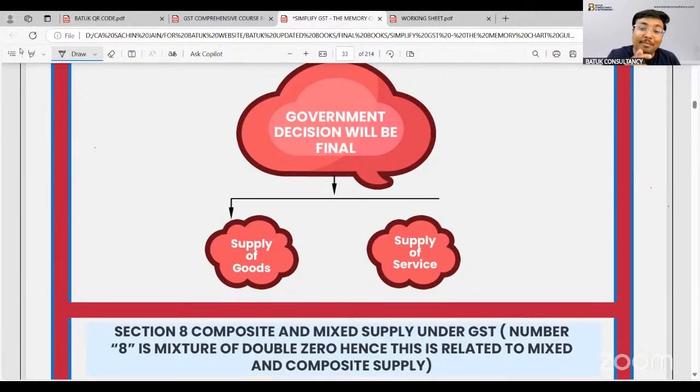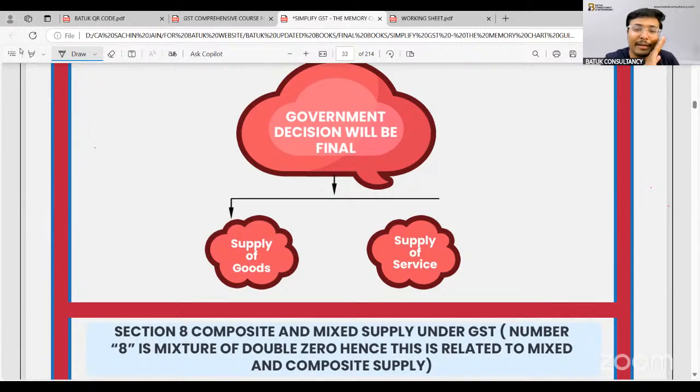So if there are 2 or more supplies which are naturally bundled, it will be treated as a composite supply. If 2 or more supplies are not naturally bundled, it will be treated as a mixed supply. And when it is not naturally bundled, in that case the highest rate of GST will be applicable. In case of naturally bundled, whatever is the principal component, the GST rate will be applicable as per the principal product. Now, there may be one question in your mind that, sir, why has the government taken the highest rate for mixed supply?